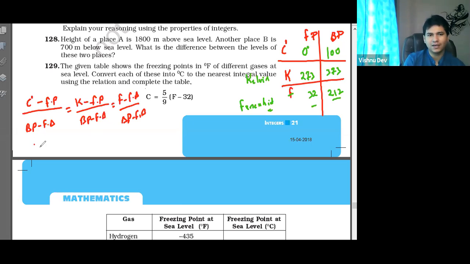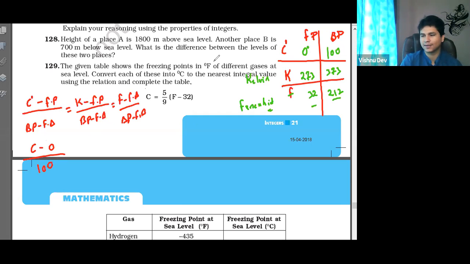Now let us see. For degree centigrade, what is the freezing point? 0. What is the boiling point? 100. So boiling point minus freezing point is 100. Clear here? Everyone is getting this?